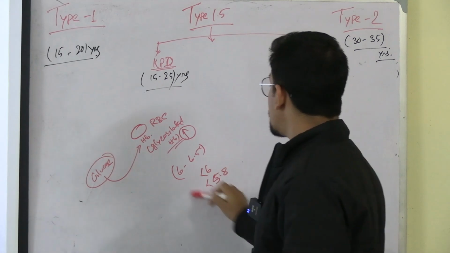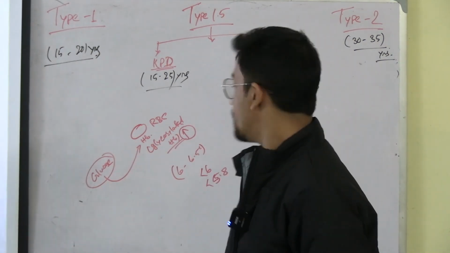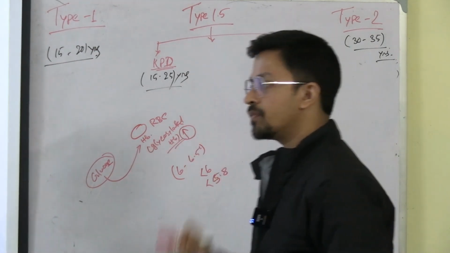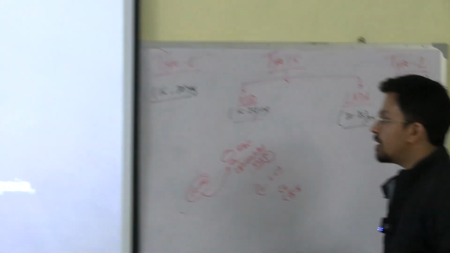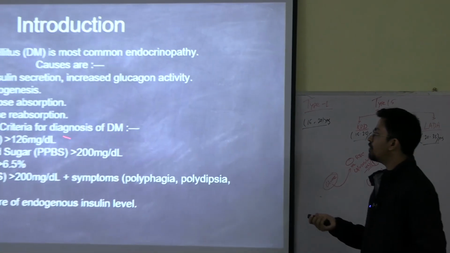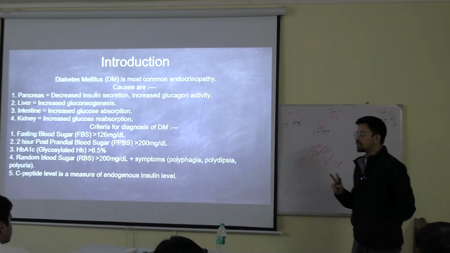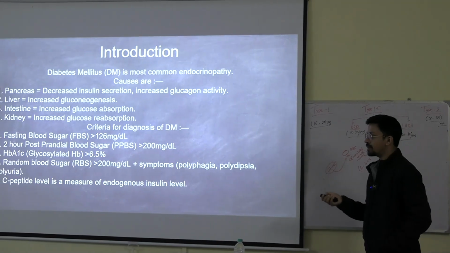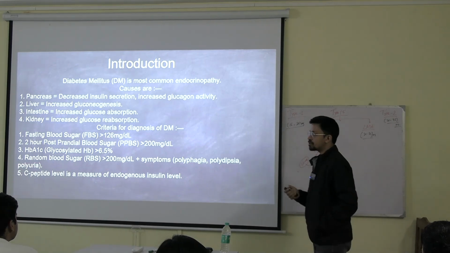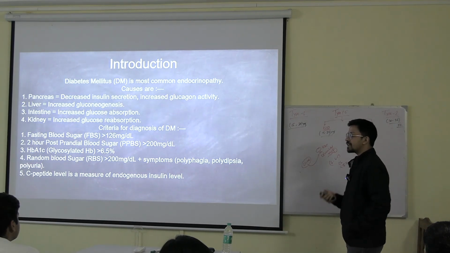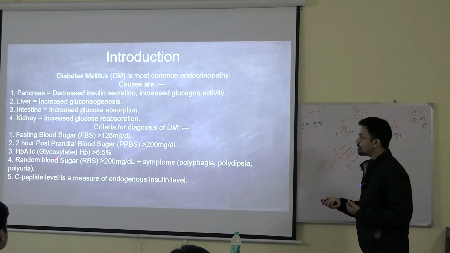So this much amount of hemoglobin will bind with the glucose, but if it is more than 6.5%, then it is diabetes mellitus. Okay, you got it. Now let's say somebody is having a fasting blood sugar of 130. There could be two conditions. Probably the patient who gave this blood sample early in the morning had 10 or 20 sweets yesterday. So obviously next day his blood sugar will be a little bit raised. So at 130 we will be thinking that probably the patient has diabetes, but it could be because of his diet as well. So that's why we have to cross check with the HbA1c.